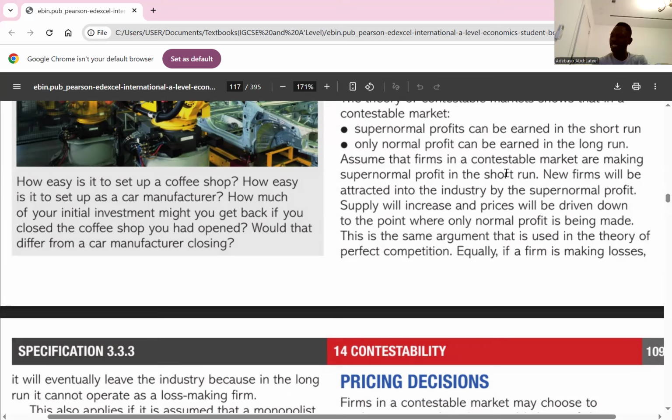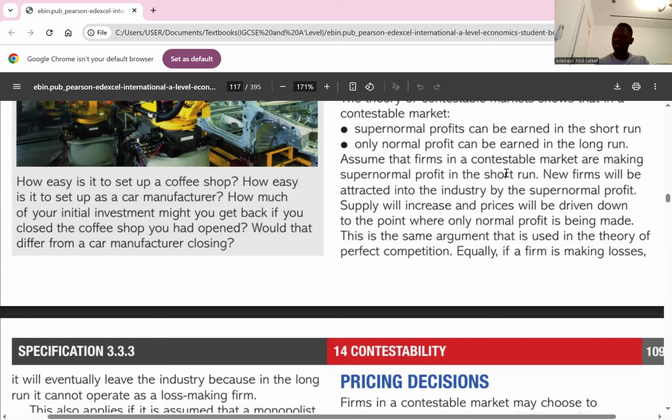Assuming that a monopolist is the established firm in an industry, if it charges prices which lead to earning supernormal profits, then another firm may enter the industry charging lower prices. The new firm will remain so long as the existing firm is earning supernormal profit, taking market share away from it and reducing its overall profits.